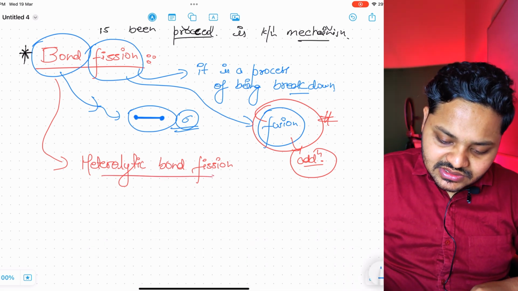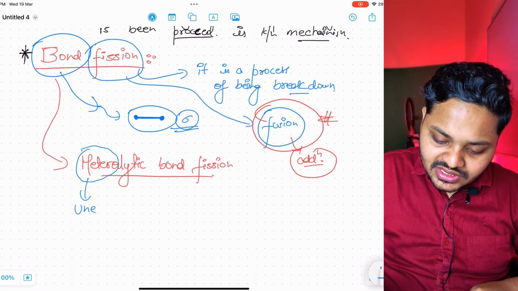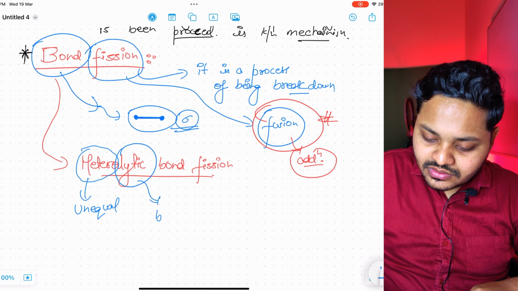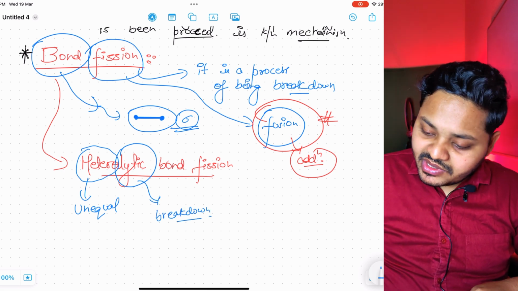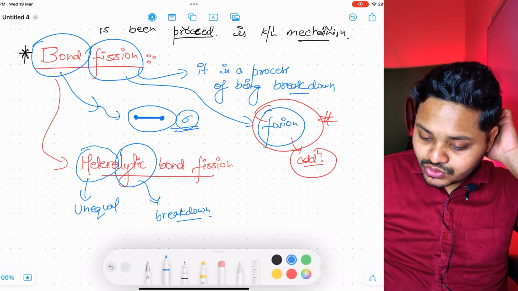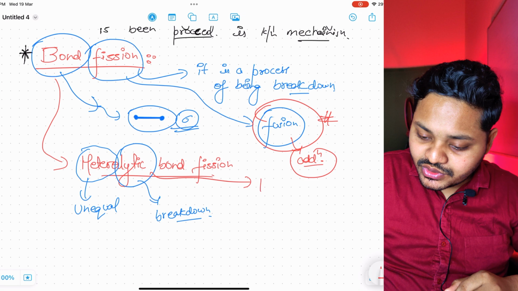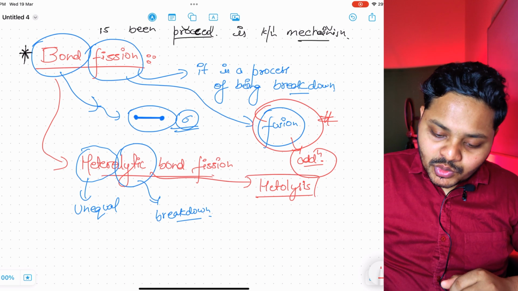Hetero means unequal. Lytic means breakdown. It may also occur as heterolysis. Both have the same meaning.